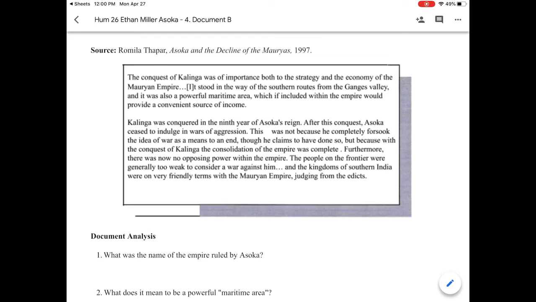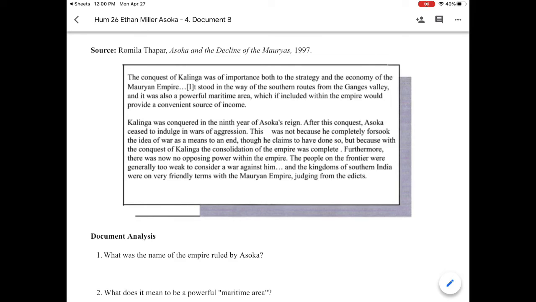Kalinga was conquered in the 9th year of Ashoka's reign. After this conquest, Ashoka ceased to indulge in wars of aggression. This was not because he completely forsook the idea of war as a means to an end, though he claims to have done so, but because, with the conquest of Kalinga, the consolidation of the empire was complete. Furthermore, there was now no opposing power within the empire. The people on the frontier were generally too weak to consider a war against him, and the kingdoms of southern India were on very friendly terms with the Mauryan Empire, judging from the edicts.